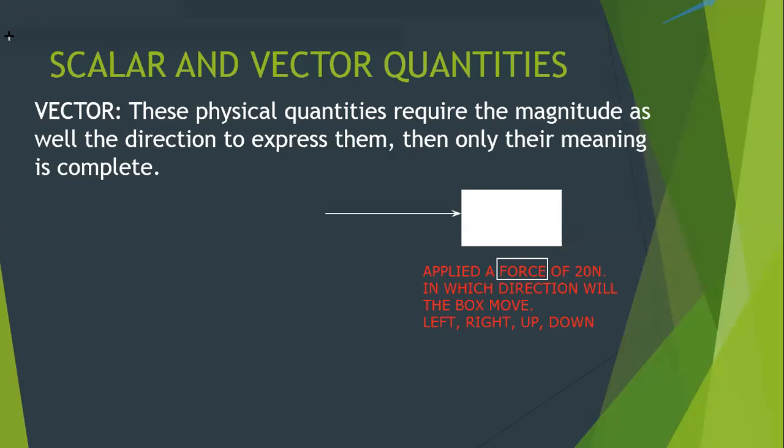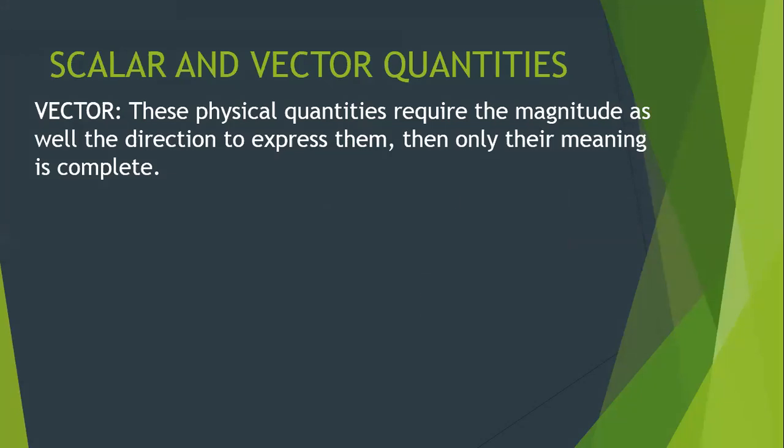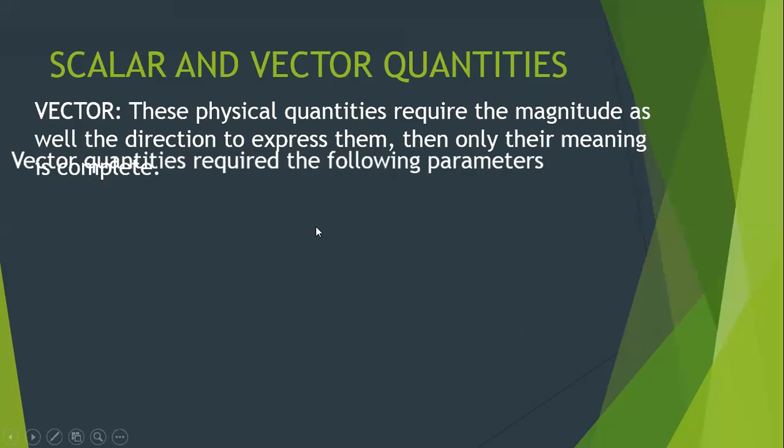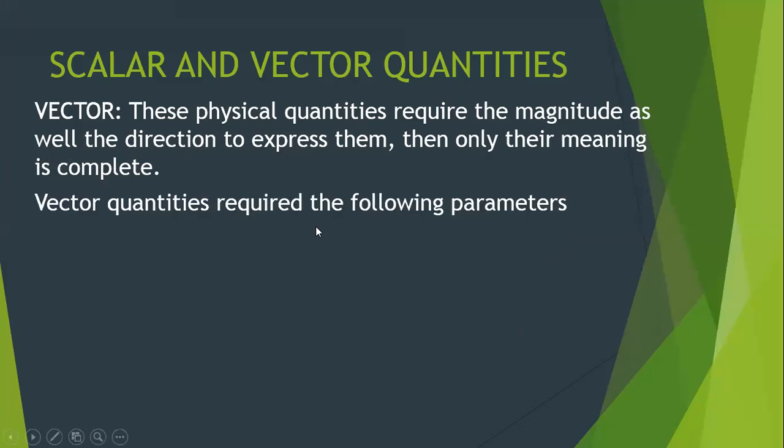If I express its magnitude and direction, then we will understand this physical quantity. Clear? Okay, so let's start with what the vector quantities are. Which parameters are required to understand vector quantities? It requires three parameters.